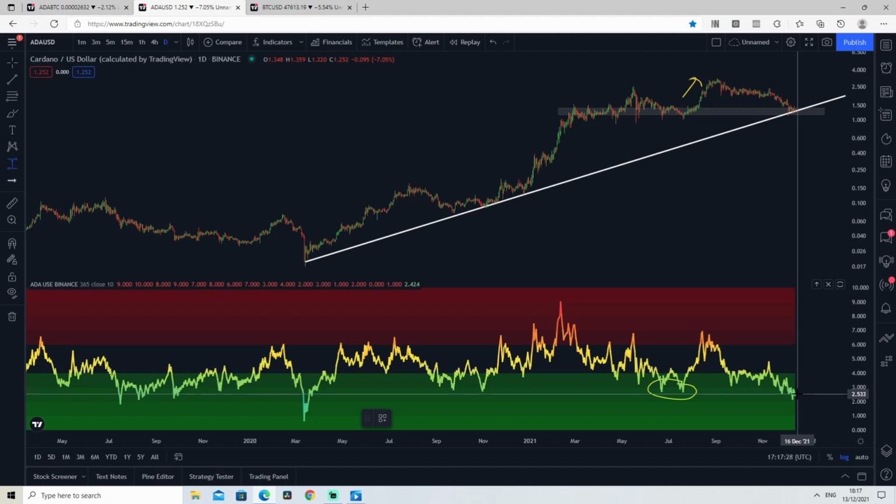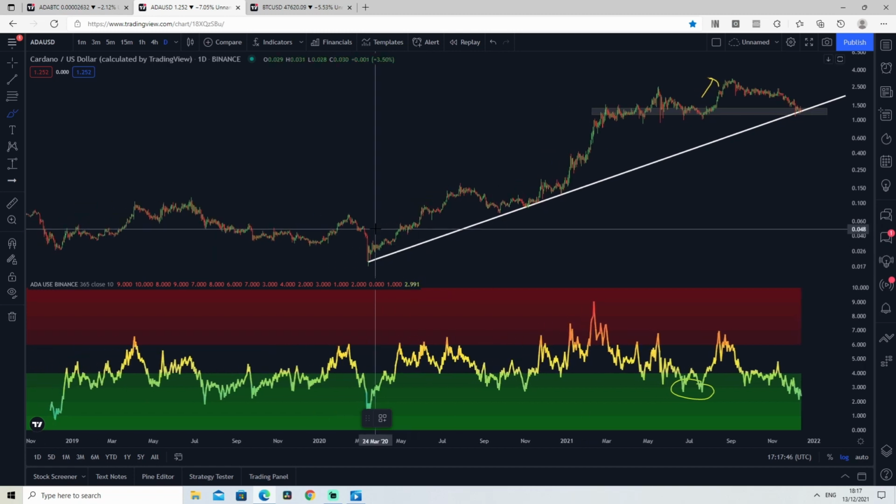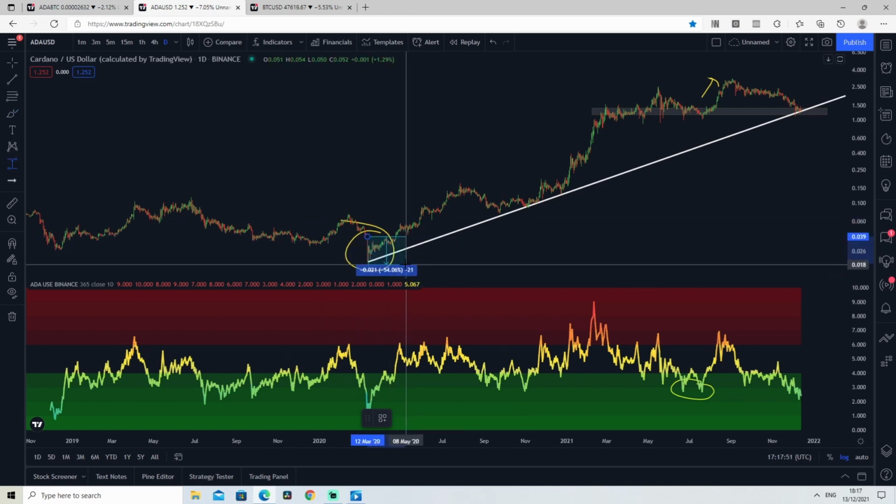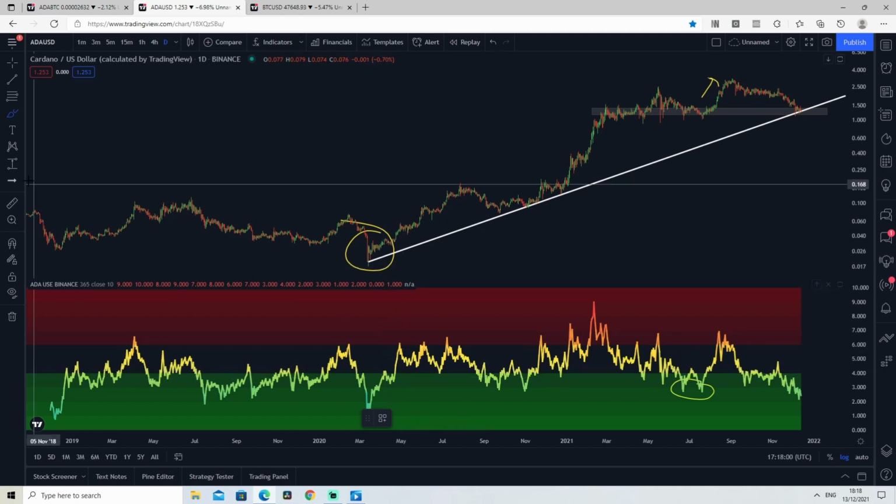this is still a good buy opportunity, and this is why we gradually buy, because if the price ever goes lower into these low regions between 0 and 2 that we barely visit, we still have some cash, some fiat that we can put in to compensate the losses and to have a better average price, like back in March, for example, last year. This whole region was a good buy opportunity. It's true that the price still dropped another 50%, and that's a big move to the downside, but you can't predict the exact dip. And this is why we use this indicator to slowly and gradually buy and accumulate. And nonetheless, you can see that afterwards, the price skyrocketed and went up.